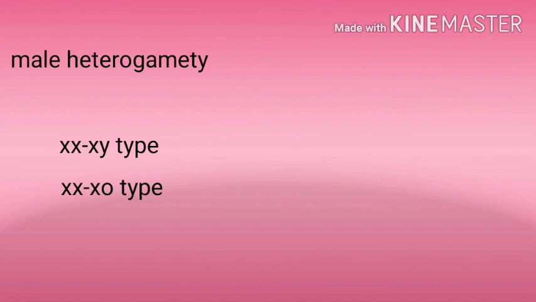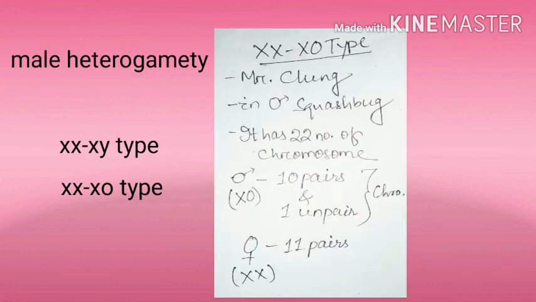So we read about male heterogamety. Here XX is homogamety, meaning same. X0 is the genotype of the male here. It was discovered by Mr. Klung. From a male squash bug, he found 22 number of chromosomes. It's not pairs, it's a number, 22. Because of homogamety, XX means female, it carries 11 pairs, and the male carries 10 pairs and one unpaired chromosome.